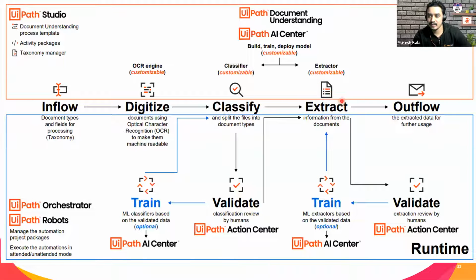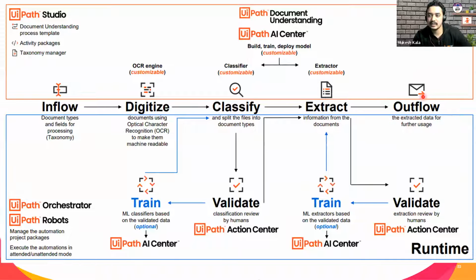So this loop can happen during extraction, and the same loop can happen during classification as well. Once everything is done, it will give you the extracted data here.